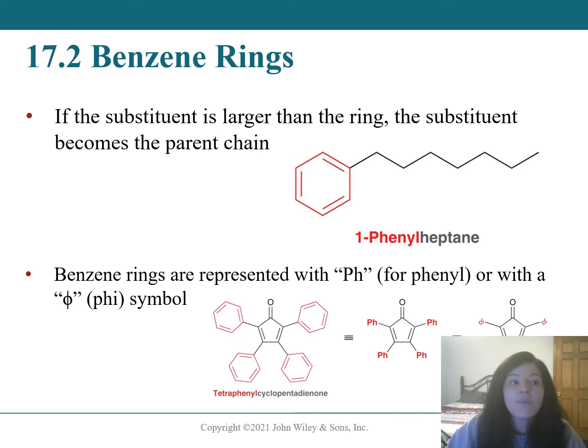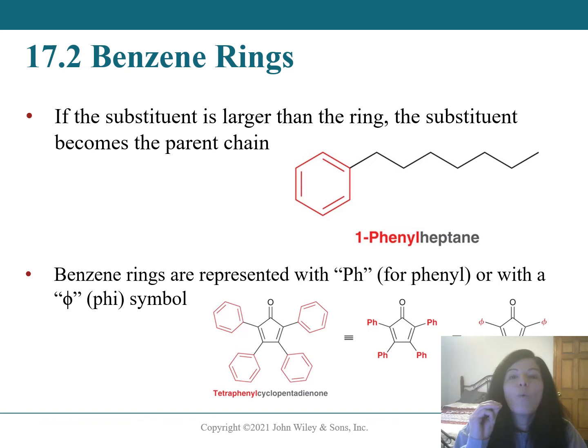Now, there can be a situation where the benzene molecule itself is actually not the parent chain, but rather a substituent. This occurs in the same situation where we saw other cyclic molecules were not the parent chain. This happens when the substituent attached to the benzene ring is bigger than the 6-carbon benzene ring itself. In that situation, the substituent is the parent chain and the benzene ring is the substituent.